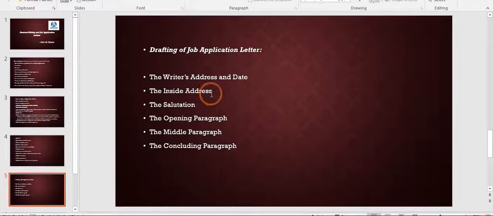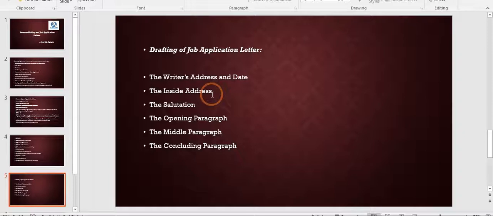After that comes inside address. Now children, this inside address depends upon whether the application is in response to an advertisement or it is an unsolicited application. If it is in response to an advertisement, the advertisement may contain the position, and not the personal name of the officer whom the letter is to be addressed.